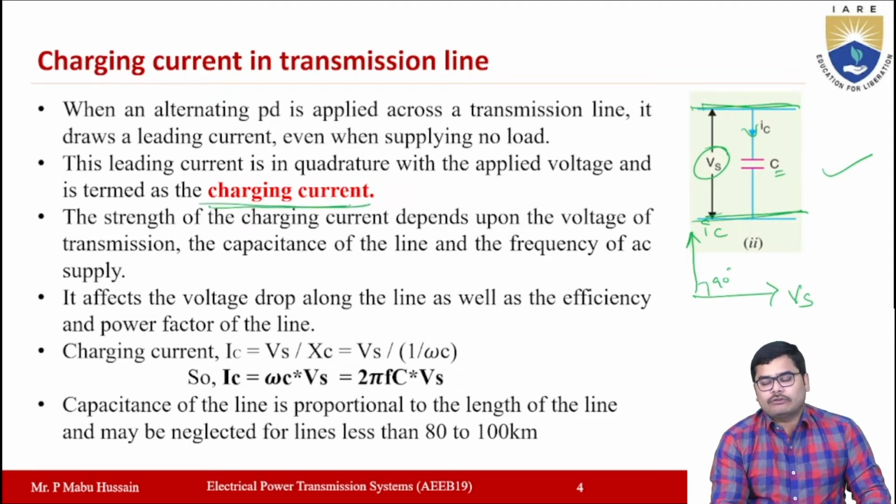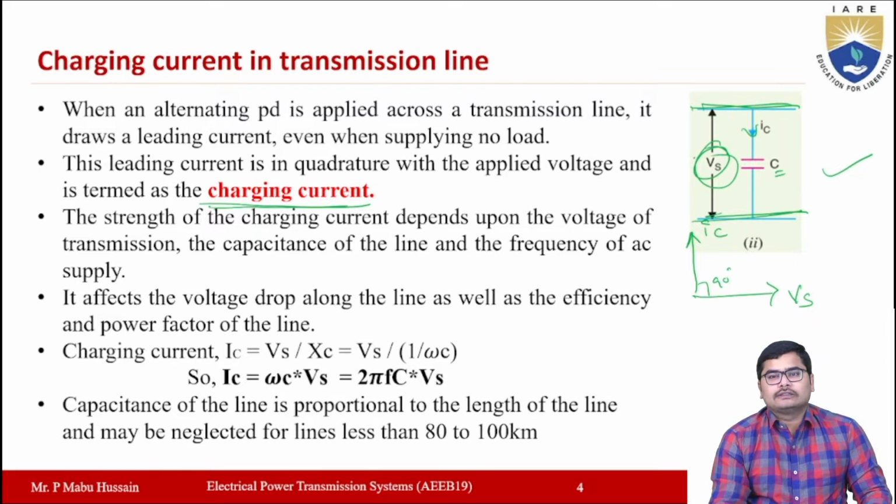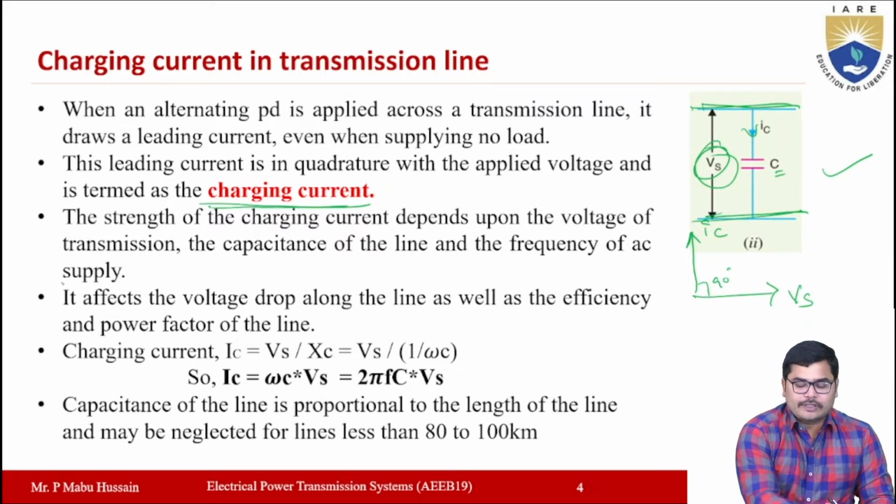When some voltage is applied across the two conductors of a transmission line, some current will flow through the capacitance. That current you can call a charging current, and the strength of the charging current depends upon the applied voltage, the capacitance of the line, and the frequency of the AC supply.